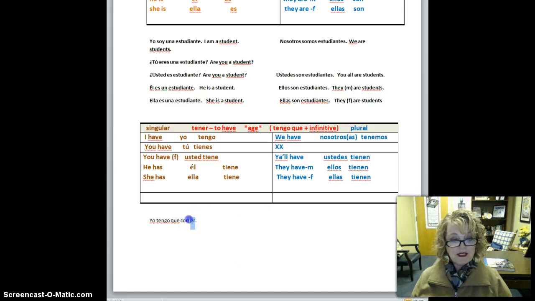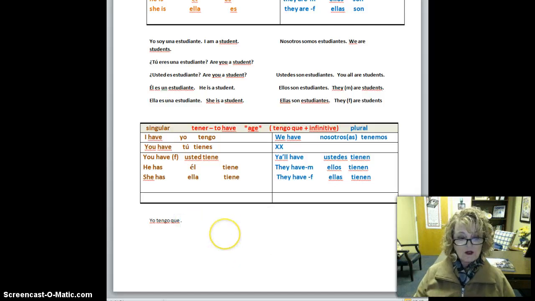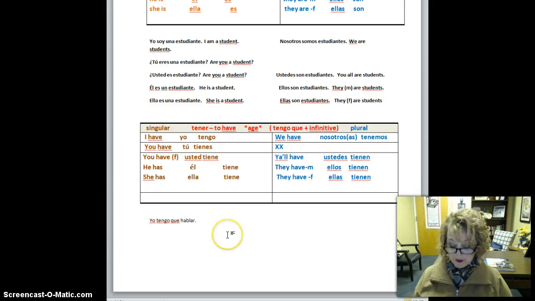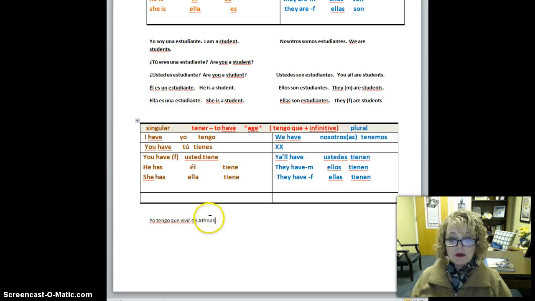Watch, I can erase this comer and I could say, yo tengo que hablar. What does that mean? I have to speak. Yo tengo que vivir in Athens. I have to live in Athens. So tengo que plus the infinitive. Remember that this is your infinitive right here.